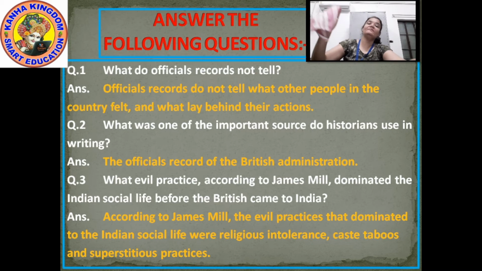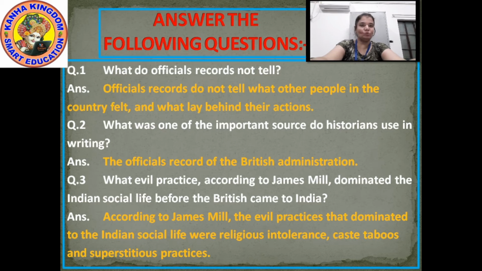Such kind of things were not written in the official records. So the answer to this is, the official records do not tell what other people in the country felt and what lay behind their actions.